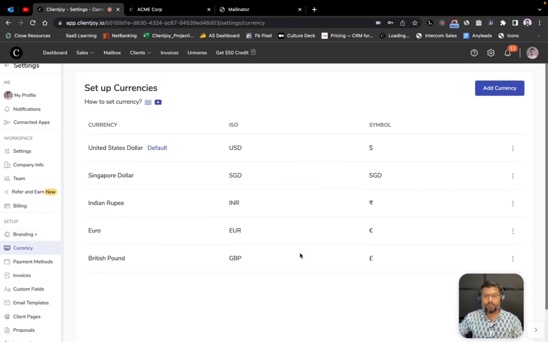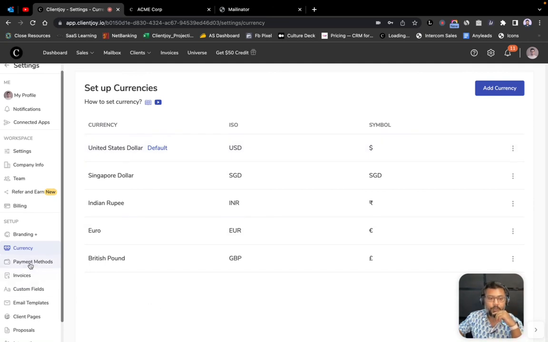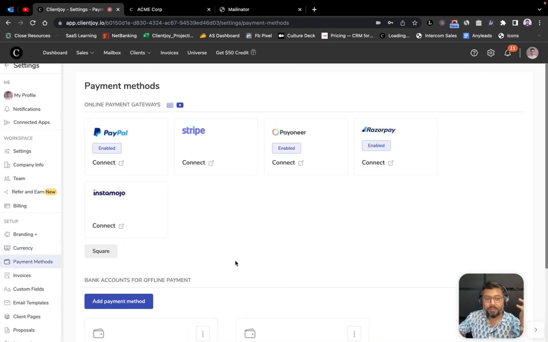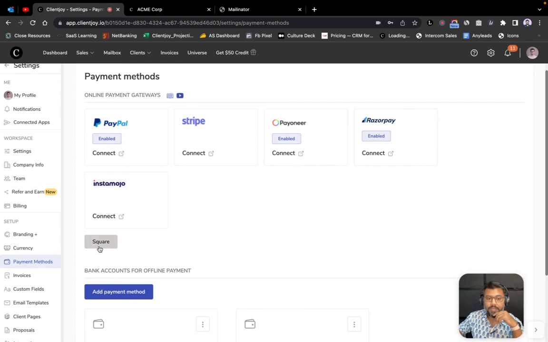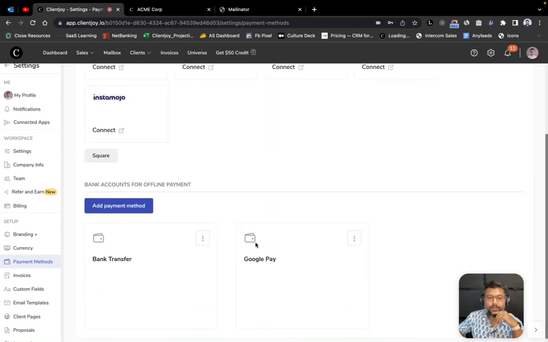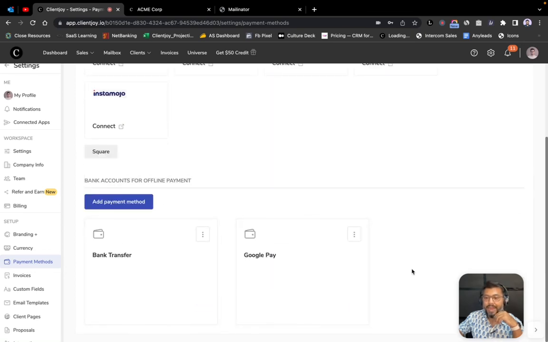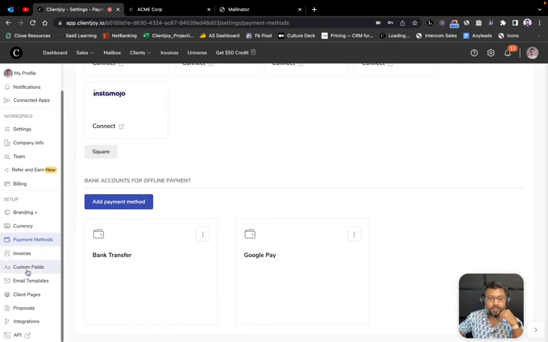As I shared with you, you could do multiple currencies, and default currency is basically just to report your numbers in terms of the revenue that you've done. But as an agency, if you're working with people or companies in different geographies, you could set those up as well. We have different payment methods, so you could integrate with PayPal, Stripe, Payoneer, Razorpay, InstaMojo, and Square is something that's going to come fairly soon as well. You can obviously add your own different payment methods. You set up all of your invoices, custom fields, email templates, and stuff like that over here.